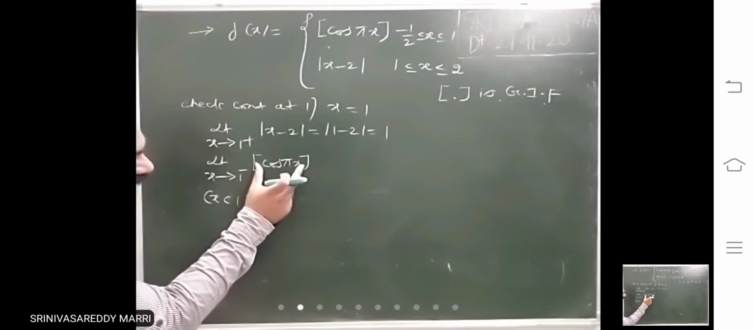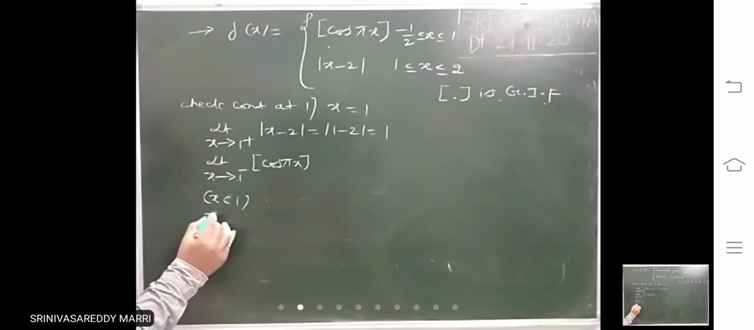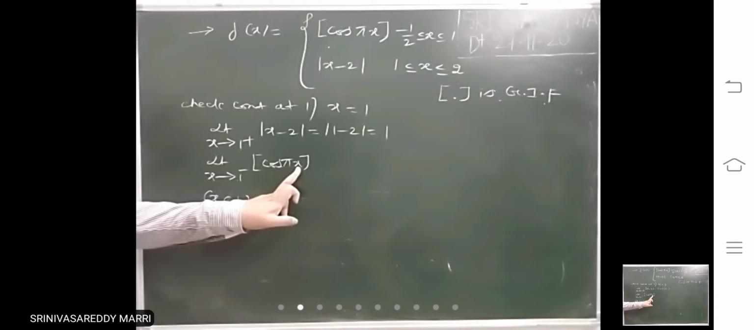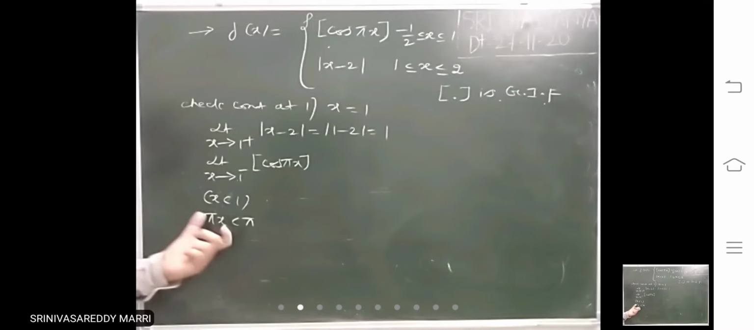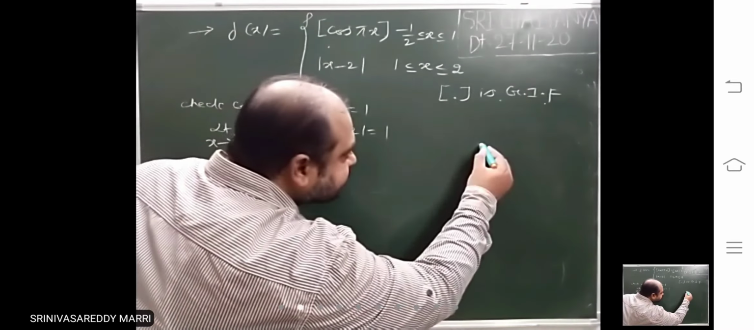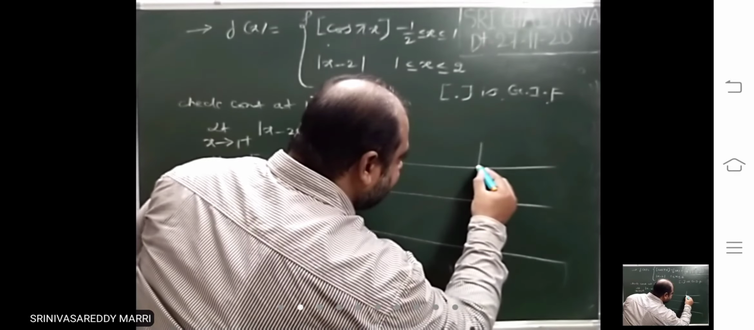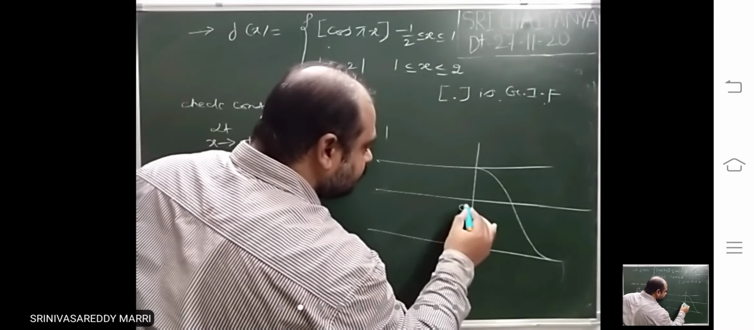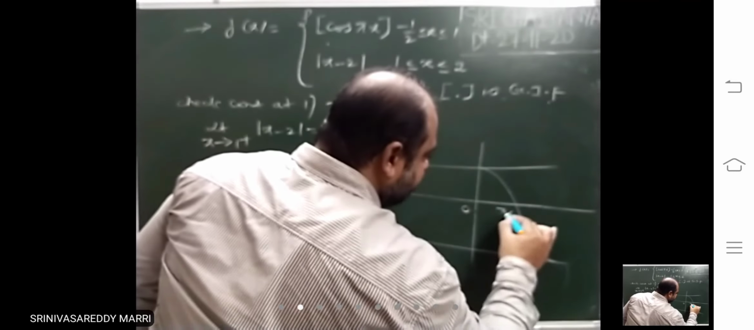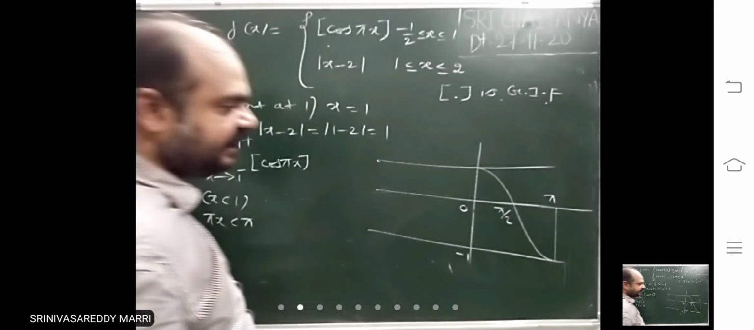So now you have to calculate cos pi x. This pi x is the angle, and it will be just less than pi. If x is less than 1, multiplied with pi, pi x will be just close to pi, less than pi. Now you know the cos graph. Consider the graph till pi. This is 0, this is pi by 2, this is pi. At pi its value is minus 1.